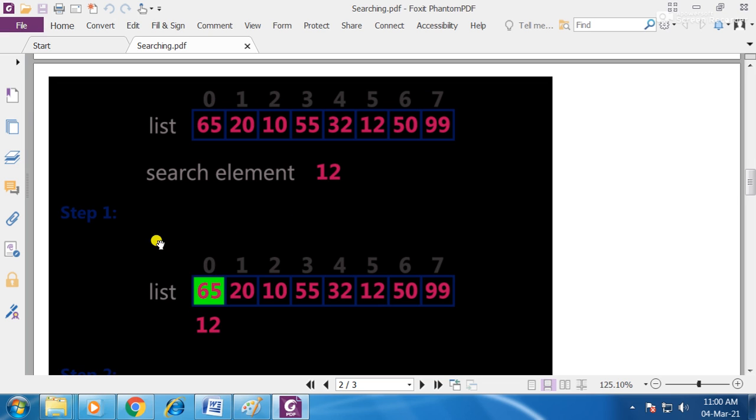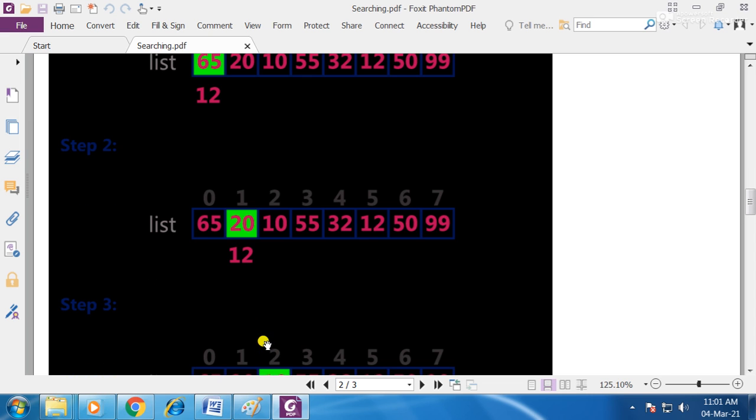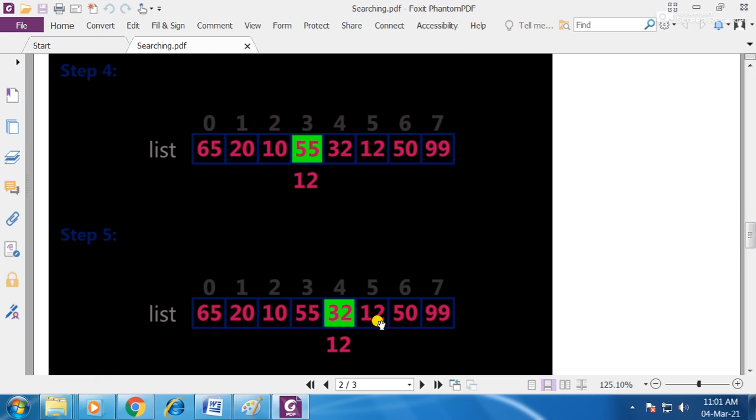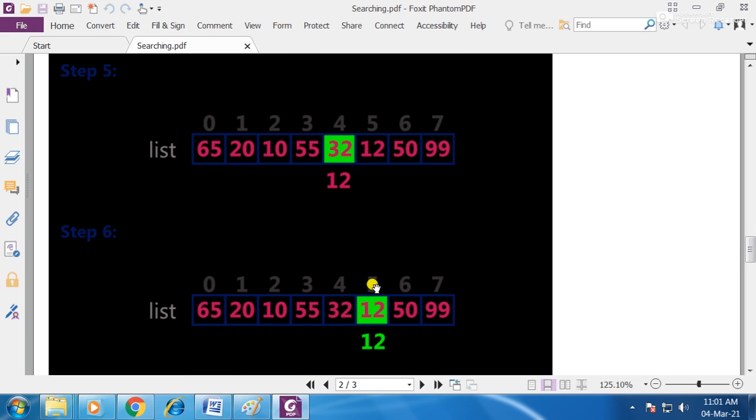First step, the element you want to find is 12 and the list is this one. At the first position of the list, the element 65 is present. Compare this 65 with 12, both are not matching. Go to the next element, compare with the next element, like this, the next element, like this, the next element. Whenever we reach position number 5, starting from 0, it means 4, it means step 5, there we found the element.